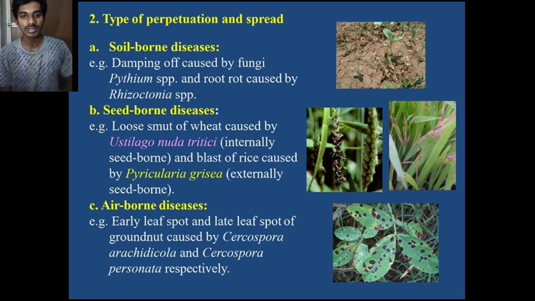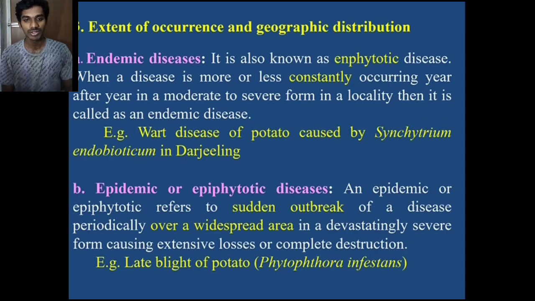Seed-borne disease. In this disease, the pathogen occurs in the seed itself. Loose smut of wheat is caused by Ustilago nuda tritici, an internally seed-borne disease, and blast of rice caused by Pyricularia grisea is an externally seed-borne disease. Airborne disease means the disease spreads through the air from one plant to another plant. Example: early leaf spot and late leaf spot of groundnut caused by Cercospora arachidicola and Cercosporidium personatum.